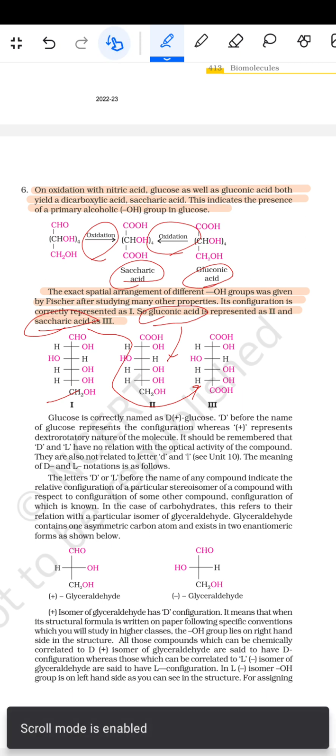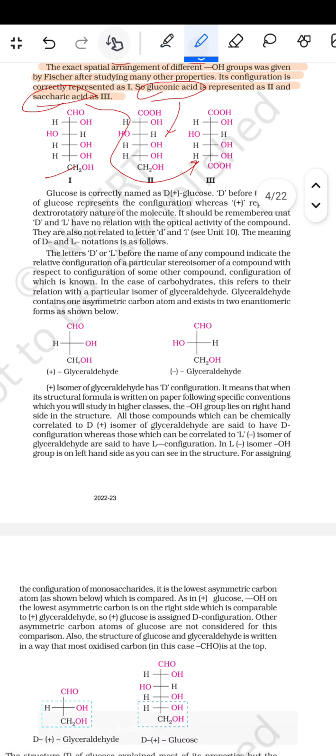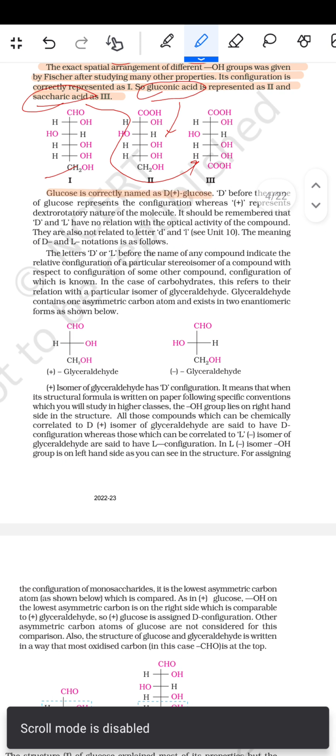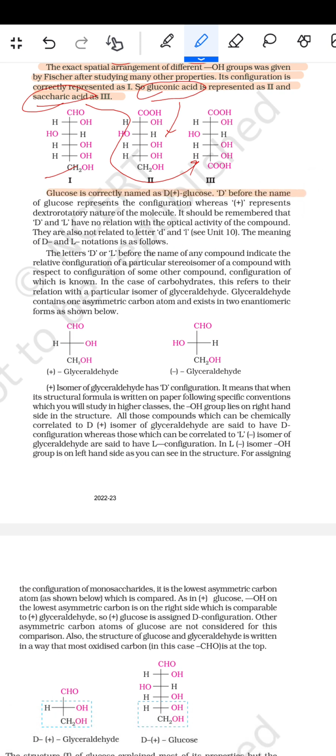उसके बाद फिर आता है कि glucose is correctly named as D(+)-glucose. D before the name of the glucose represents the configuration, whereas the plus represents the dextrorotatory nature of the molecule. It should be remembered that D and L have no relation with the optical activity of the compounds. They are also not related to the letters d and l. The meaning of the D and L notations is as follows.